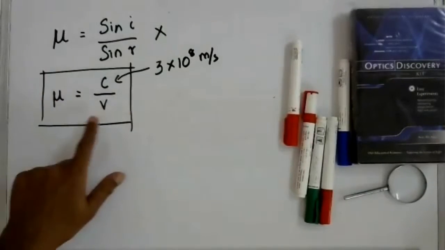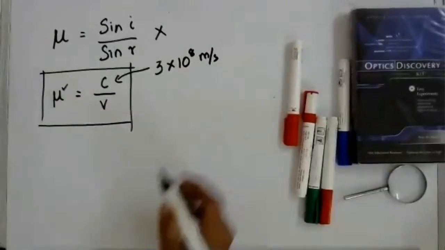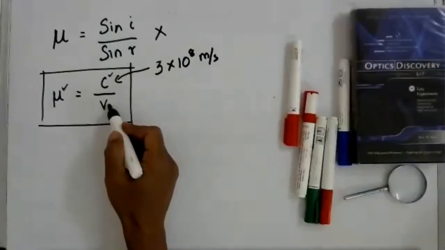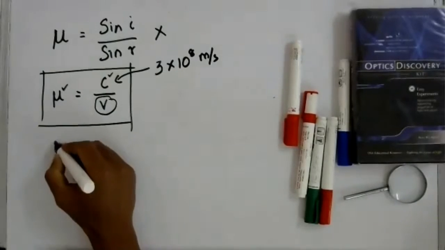It's a simple equation with only 3 variables, in which you have been given the refractive index, and you are supposed to remember the velocity of light in vacuum. Then you rearrange the equation and you will get the answer for the velocity of light. It is as simple as that. If you know some very basic algebra and your addition, subtraction, multiplication, division, you should be able to answer these types of questions.